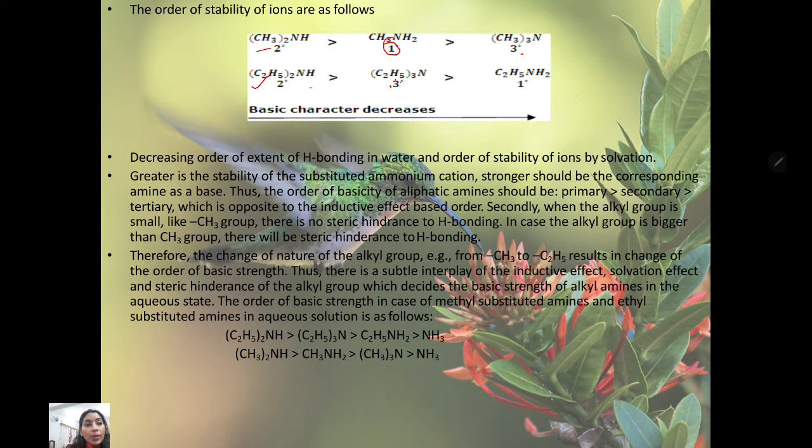As the size of the alkyl group increases, the steric hindrance in it keeps increasing. But in the case of ammonia, there is no steric hindrance. Therefore, the change in nature of the alkyl group like CH3 or C2H5 results in a change of the order of basic strength. Thus, there is a suitable interplay of the inductive effect and the solvation effect, the dissolving nature in the aqueous state. The order of basic strength in the case of methyl substituted amines and ethyl substituted amines in aqueous solution is as follows.